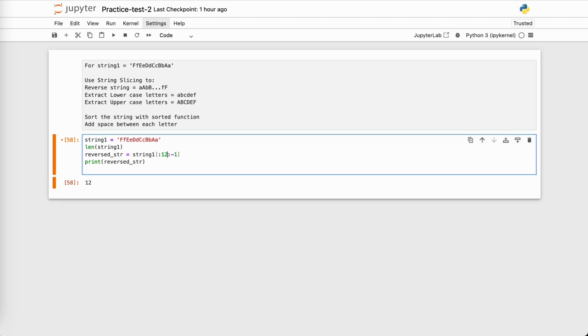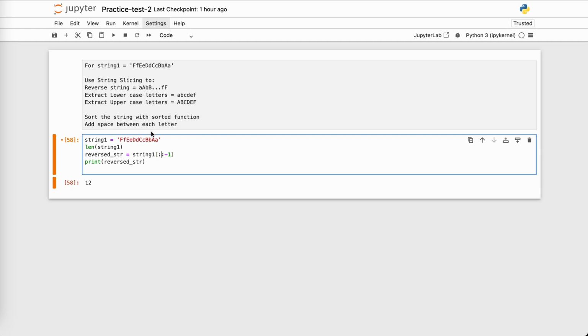If I mention 12 over here, it will go from the start till the last 12 minus 1 letter, so it will not consider the last letter. Why? Because the end index is exclusive in string slicing. So if I want to go till the end of the string, it is better just not to mention anything. It will go till the very end.